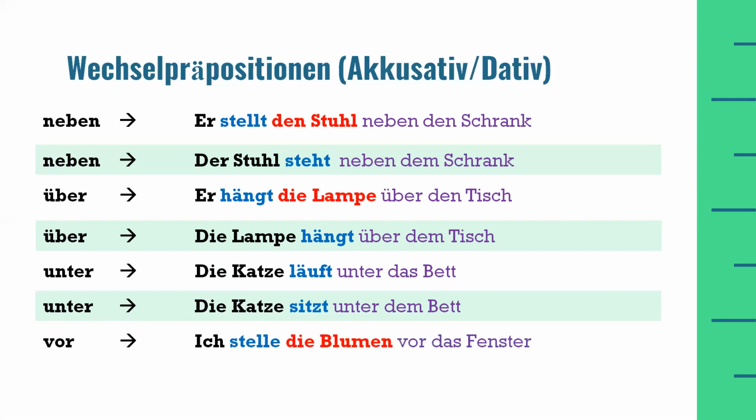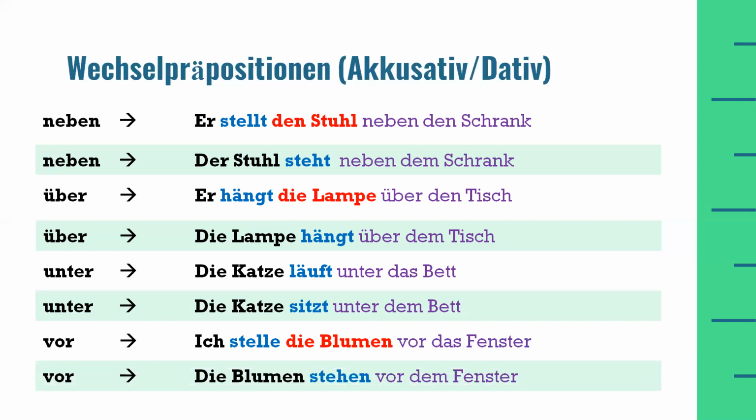Let's look at the next example of vor preposition, which means in front of or before. Ich stelle die Blumen vor das Fenster. I put the flowers in front of the window. The second example is "Die Blumen stehen vor dem Fenster." The flowers are in front of the window. In both examples, the difference is clear again.